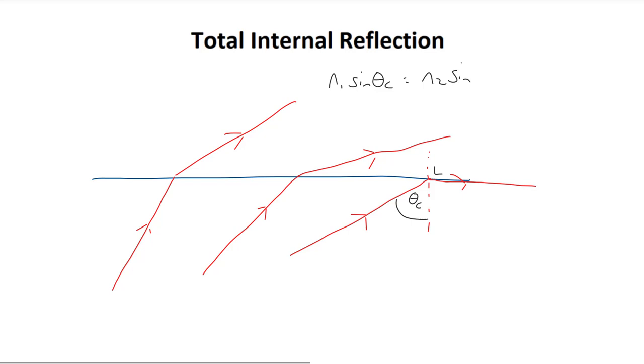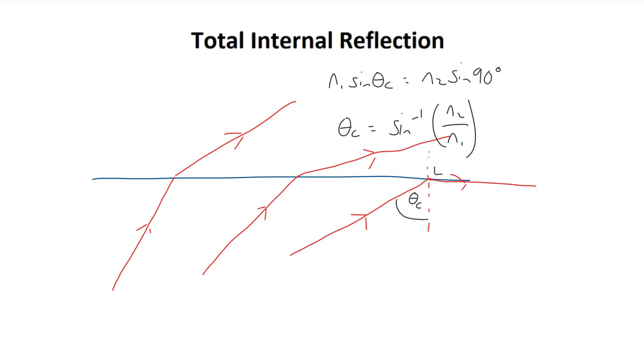What is the refracted angle when the incident angle is equal to the critical angle, in other words in that third light ray that I have drawn? Well, I hope it's clear that the angle between the refracted ray and that normal, the vertical line, is 90 degrees. Therefore, the refracted angle θ2 is simply 90 degrees. Of course, sine of 90 degrees is equal to 1, and therefore this equation can easily be rearranged for the critical angle θc. Doing so, we get that the critical angle θc is equal to the inverse sine of the refractive index of medium 2 divided by the refractive index of medium 1.